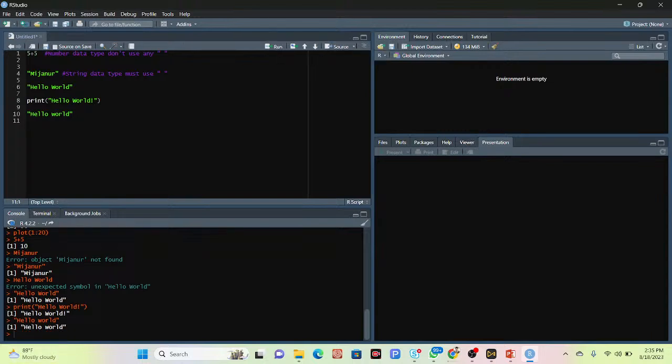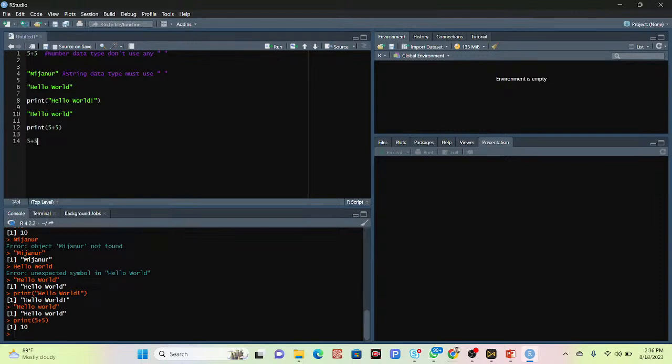So the print function is available if you want to use it, or if you don't use it, there is no problem. Such as you can see, print 5 plus 5. I run the code and I get the result here, or I simply put 5 plus 5 here and run the code, and I get the same result. So it is optional.